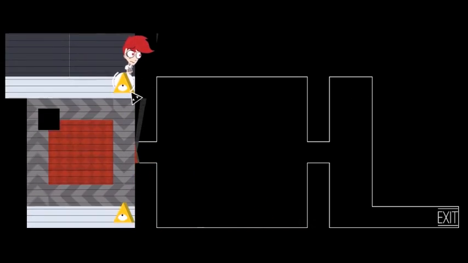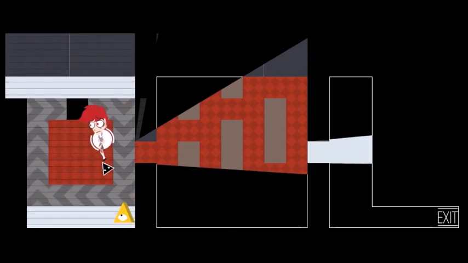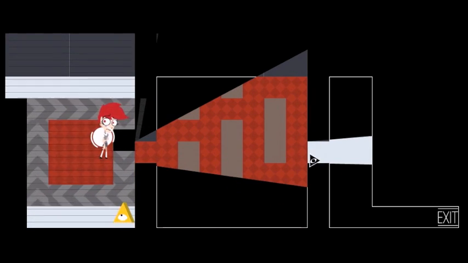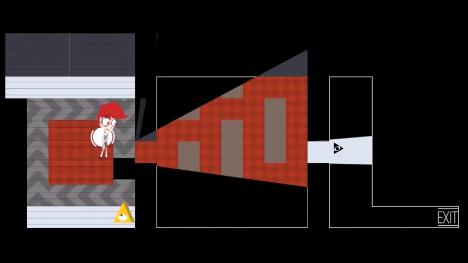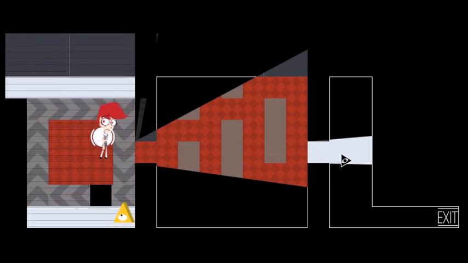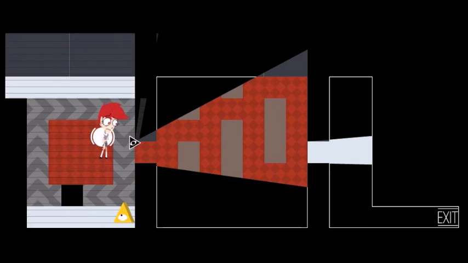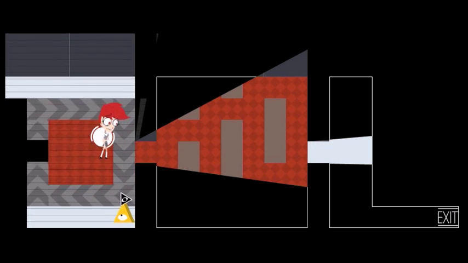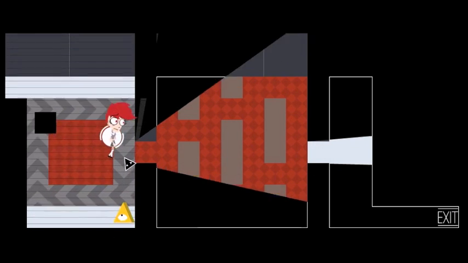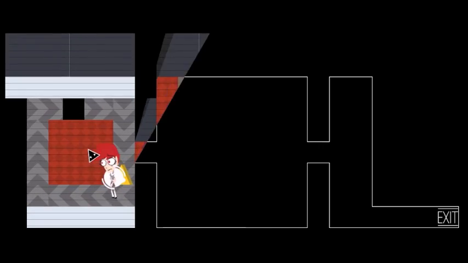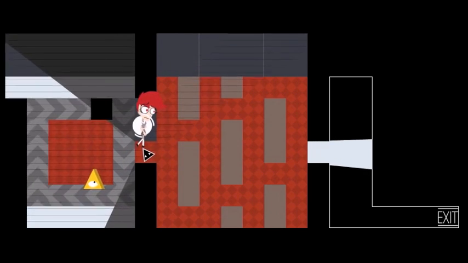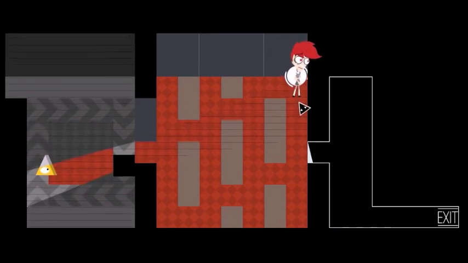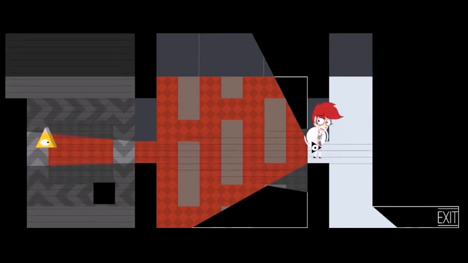Brilliant. And here's another one where it's much bigger, an entire room full of stuff. And here's where the map really comes in helpful, that you can actually plan and see, like, oh, hey, there's a thing here, but the exit's there. So I will need to bring over one of these things while I shimmy across. So grab that. And this is where the mouse comes in really helpful. Very precisely moving over here, and click,